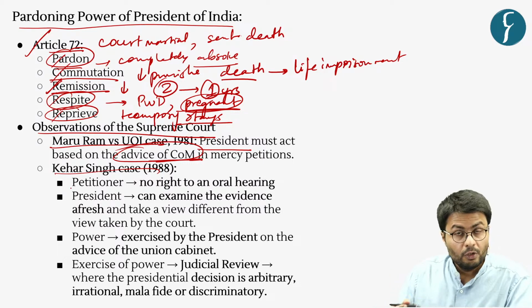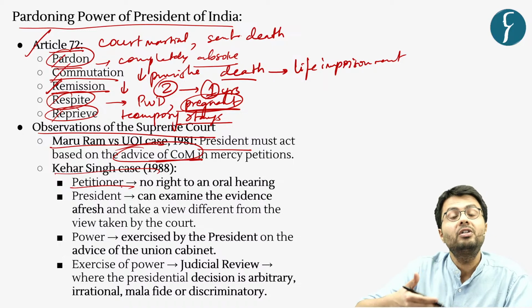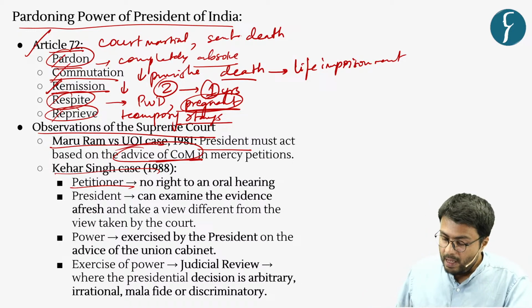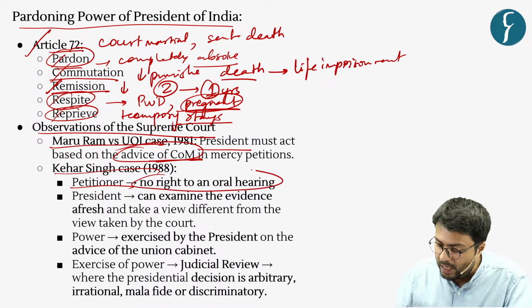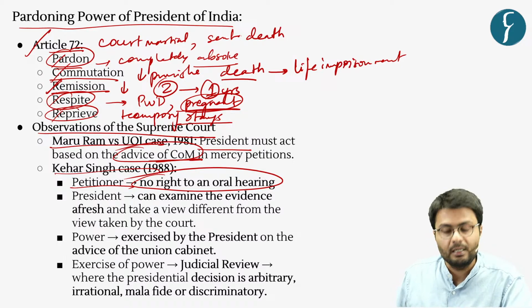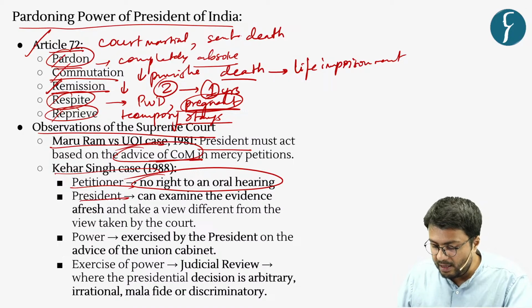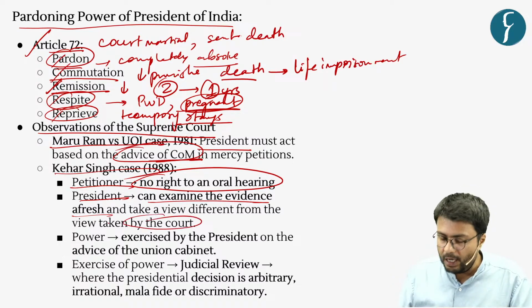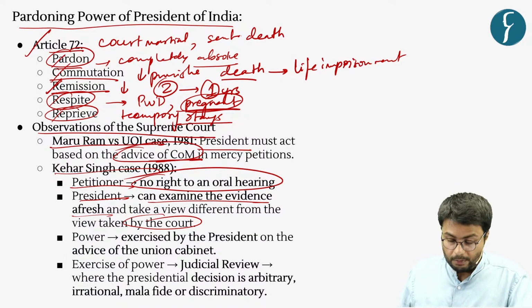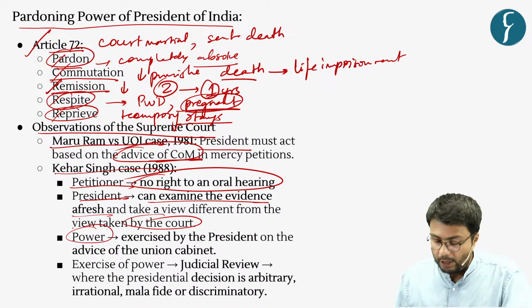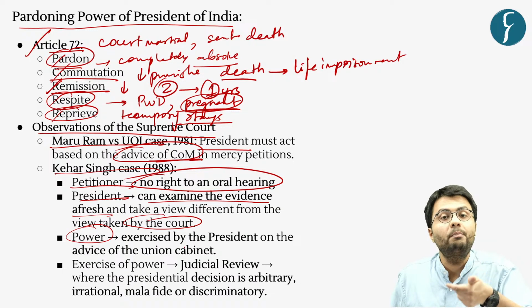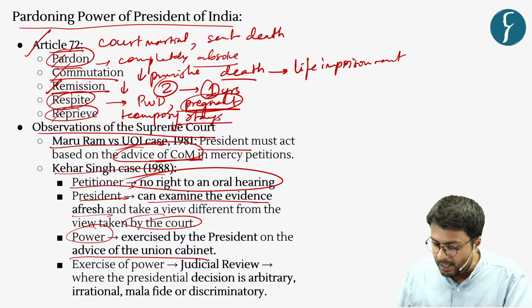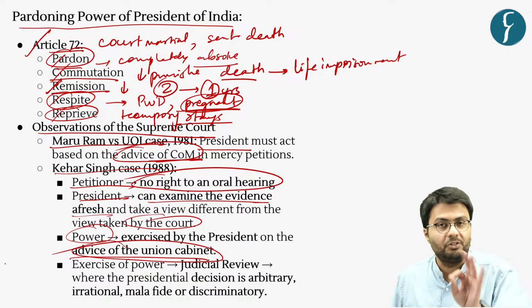For example, the Supreme Court said that when the petitioner seeks reconsideration of his or her sentence, it does not give the petitioner the right to seek an oral hearing from the President. Whereas the President can examine the evidence afresh, without considering the view taken by the court. Further, the power of giving pardons is not exercised by the President on his or her sole discretion. Rather, this power is exercised on the advice of the Union Council of Ministers.